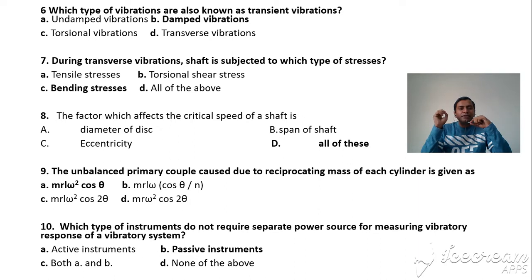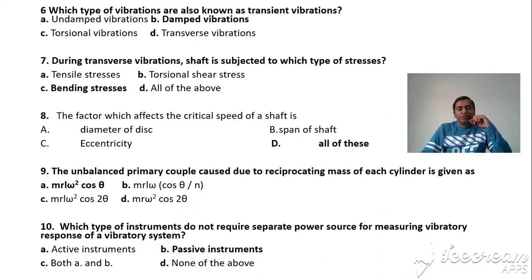The factors which affect the critical speed of a shaft are diameter of disc, span of the shaft, and eccentricity. So here all of these options are right, they affect the critical speed of the shaft. Now, the unbalanced primary couple caused by the reciprocating mass of each cylinder is given by the centrifugal force into length, m r omega square into L. Here primary indicates cos theta, so m r L omega square cos theta is the right answer. So your right answer is A.